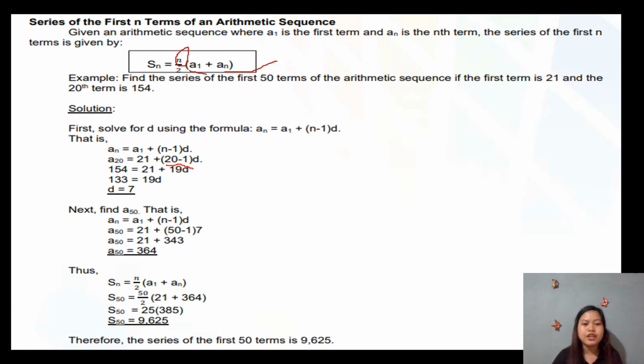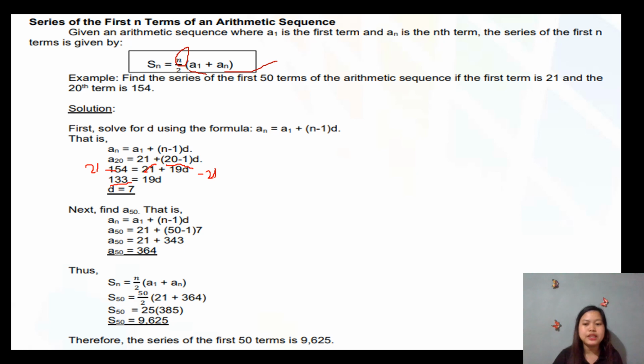So we will solve for d. That is why we will subtract both sides by 21. So this one here cancels because 21 minus 21 is 0. And 154 minus 21, that is 133.